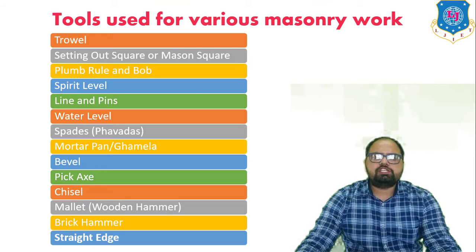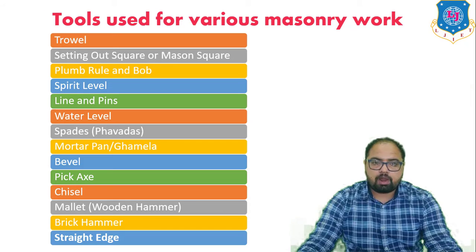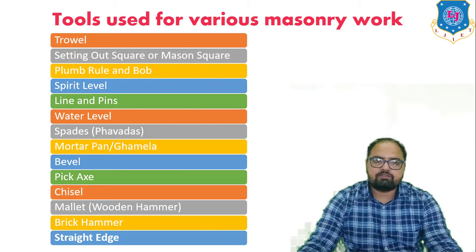Now our next topic is tools used for various masonry work. You can see there are a number of tools which are used during masonry work: trowel, setting out square or mason square, plumb rule or plumb bob, spirit level, lines and pins, water level, mortar pan, spades, bevel, pickaxe, chisel, mallet, brick hammer, straight edge. We will discuss each and every component one by one.